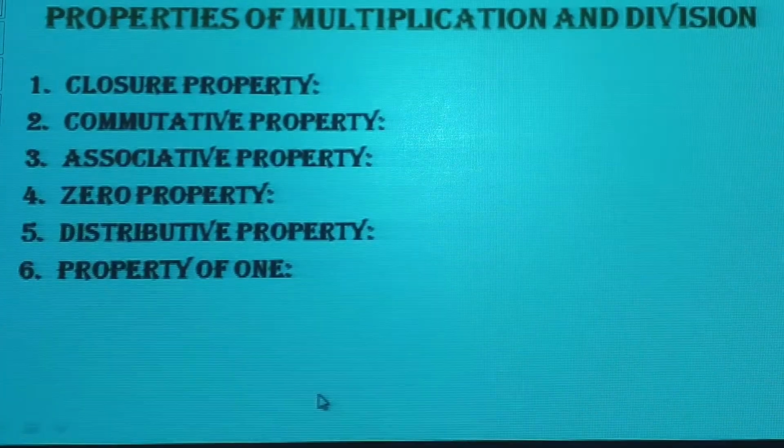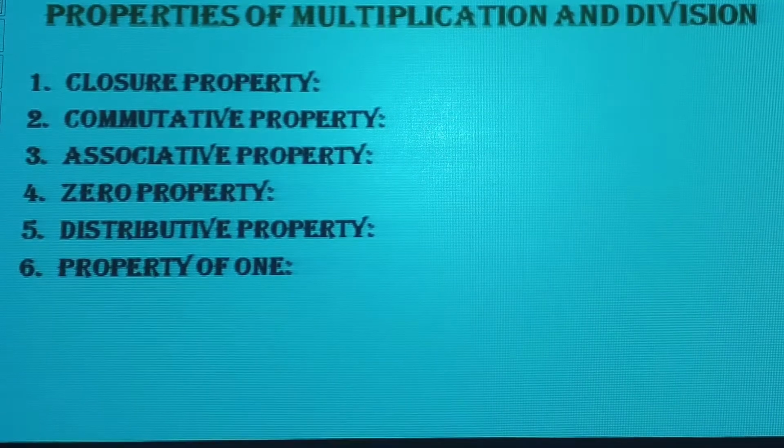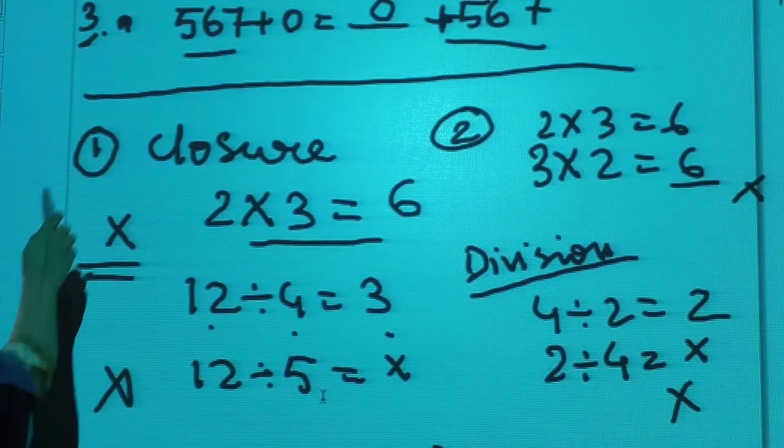Next is associative property. Associative property, as we have learned in addition, means grouping of numbers. So what will happen here?